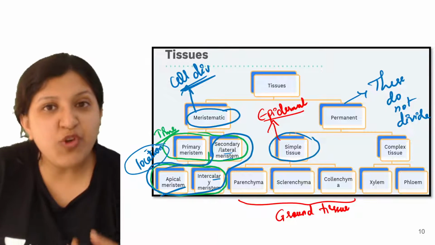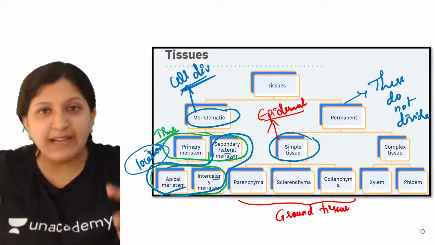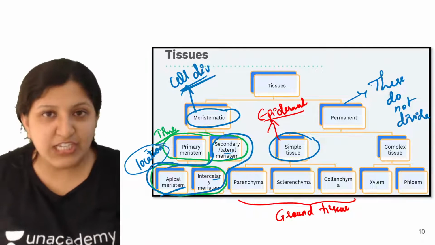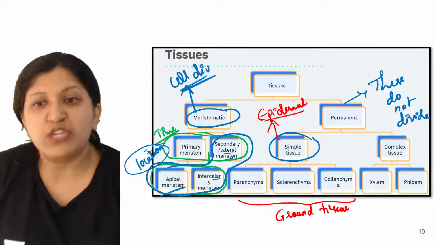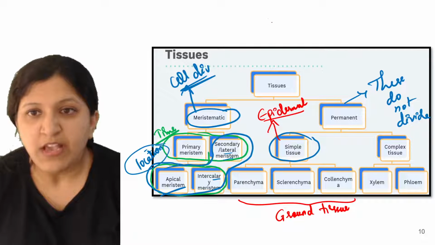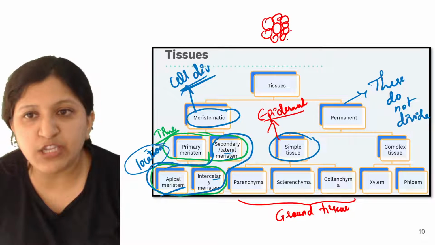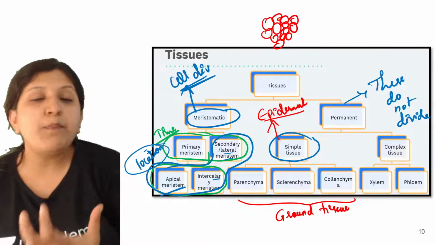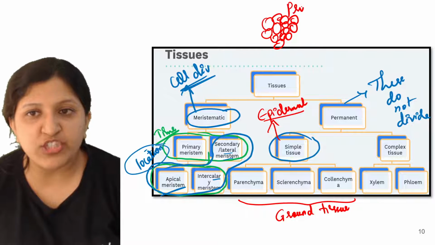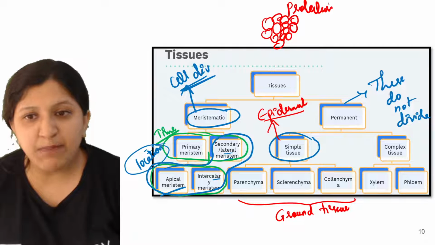Now in the case of a plant also, for that covering tissue, what is this? That is the epidermal tissue, and that is also a simple tissue. Just like a group of cells will be there. This is the epidermal tissue, a group of cells which perform the function of protection. Okay, so that is the epidermal tissue.